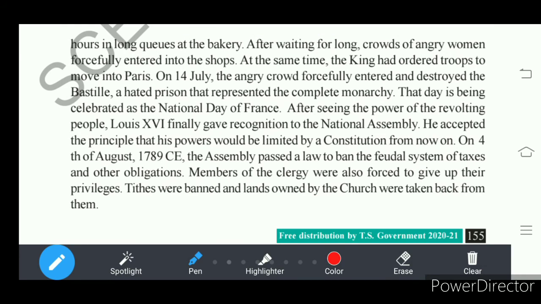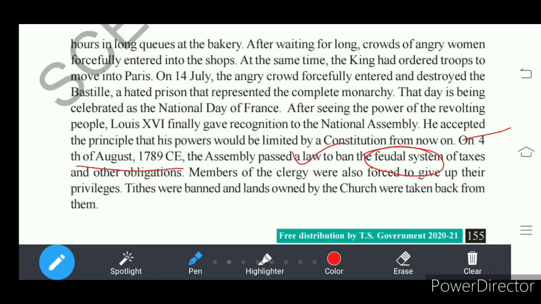On 4th August 1789, the king accepted the National Assembly, and this assembly passed a new act banning the feudal system, that is landlordism. Second estate people, that is the nobles and aristocrats, had huge lands in their hands. They collected taxes from the third estate. So the third estate representatives passed an act.